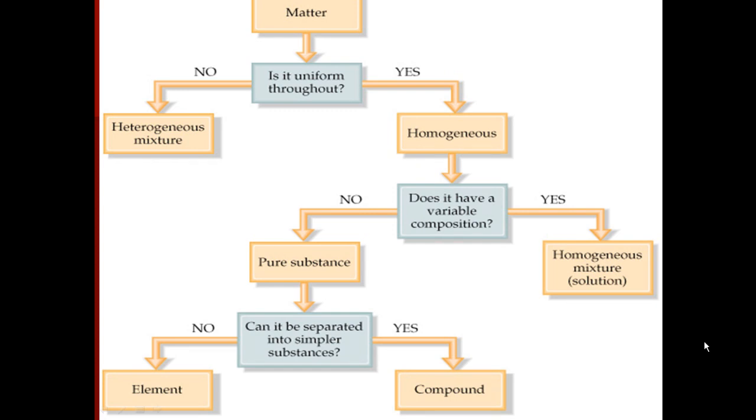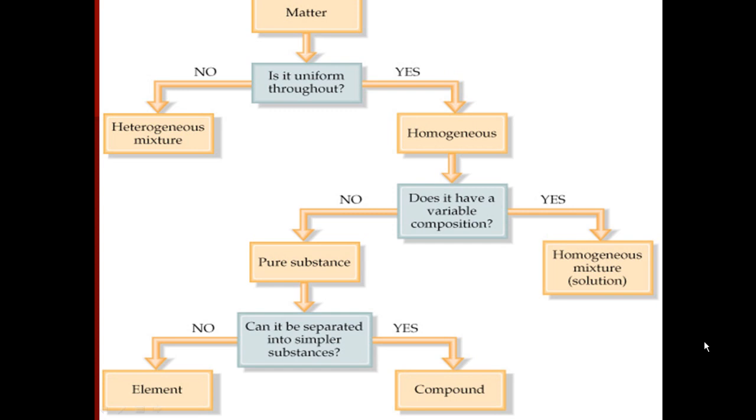Now, if your matter is uniform throughout, that means that you cannot tell the different parts to it, then you have to go further. So, for example, is it uniform throughout? Yes. Is it homogeneous? Well, does it have a variable composition? That means, depending upon what you're looking at, does it have something different? For example, Kool-Aid. Does Kool-Aid have the exact same amount of sugar throughout? No, it doesn't. So that would mean it's a homogeneous mixture.